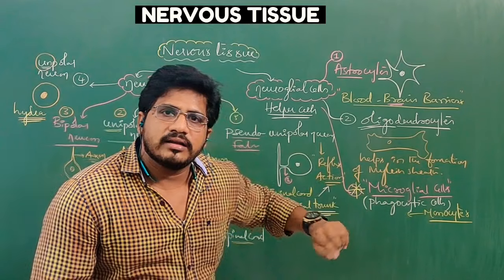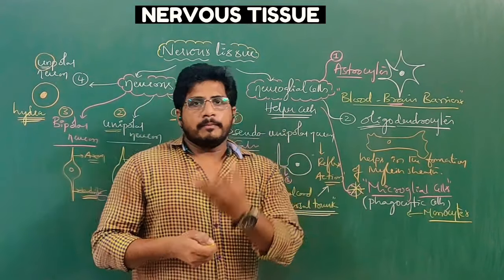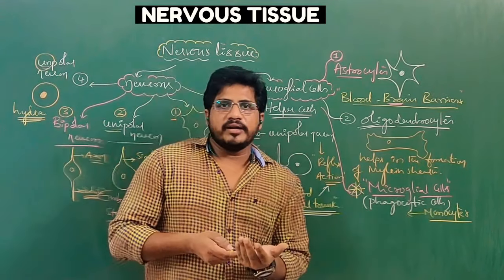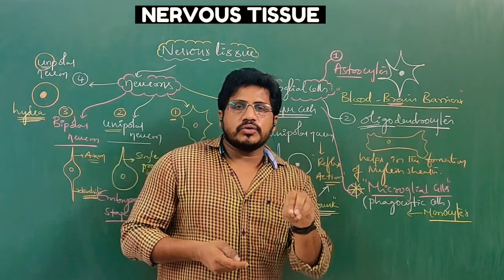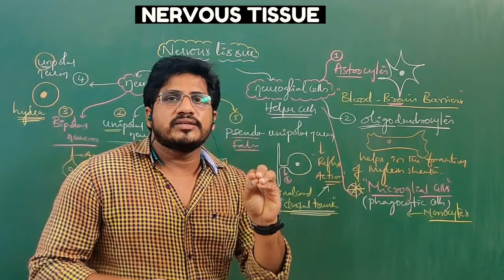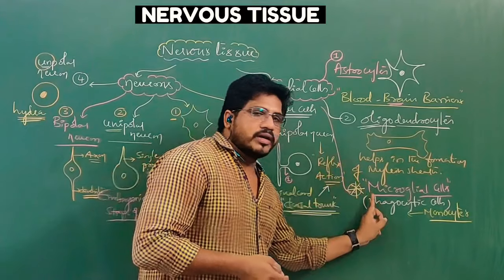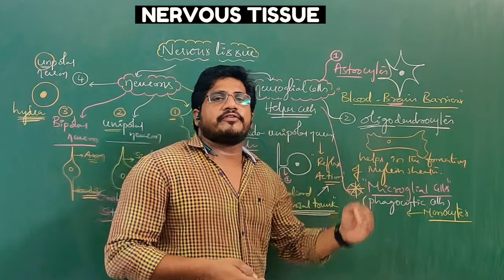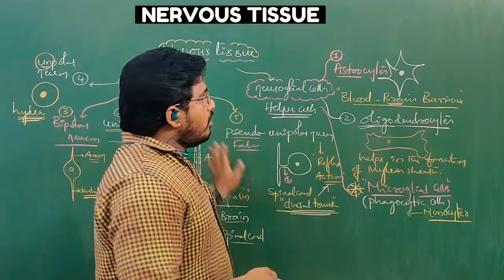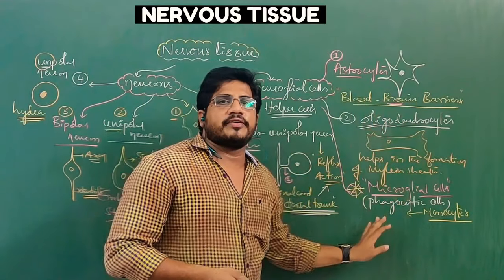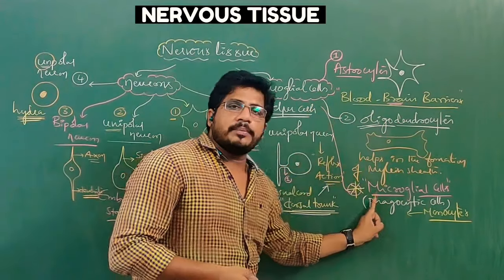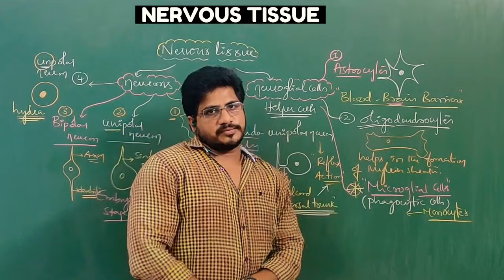Monocytes are white blood cells. White blood cells are blood cells. Blood means connective tissue. Connective tissue is derived from mesoderm. So microglial cells are indirectly derived from mesoderm. All the nervous tissue components are derived from ectoderm except microglial cells is the answer.